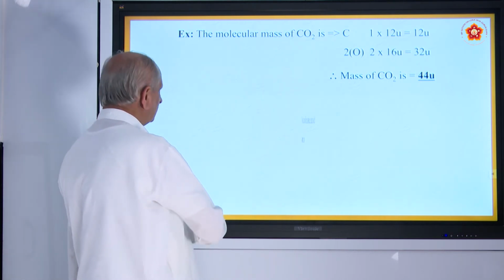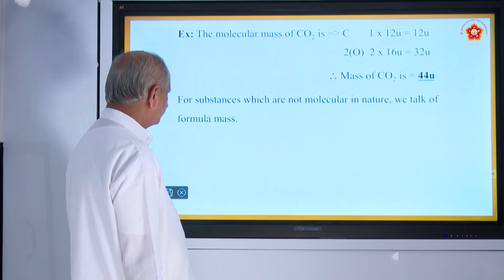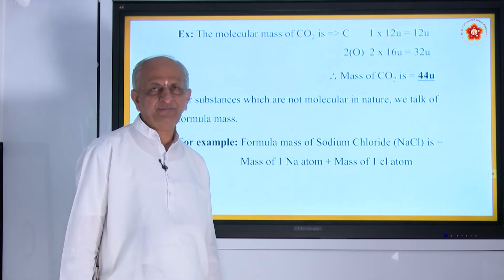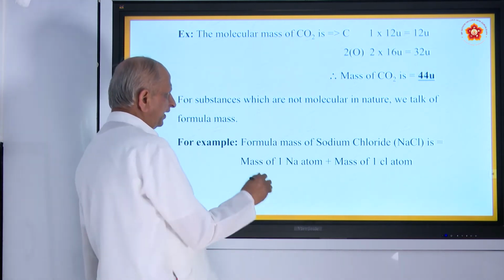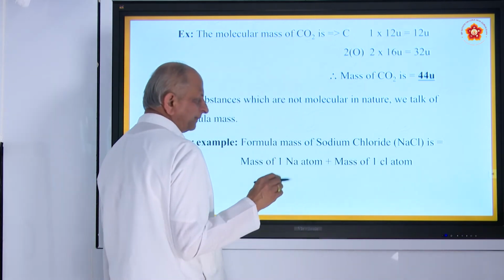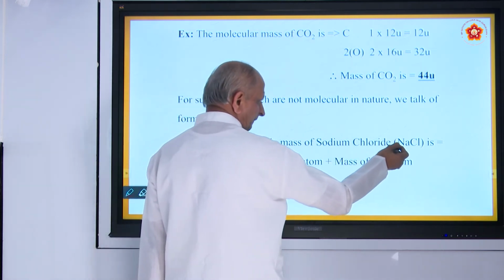Now for substances which are not molecular in nature, we use the word formula mass, especially for ionic compounds. What do you mean by ionic compounds? They are compounds formed by the transfer of ions. For example, sodium chloride.